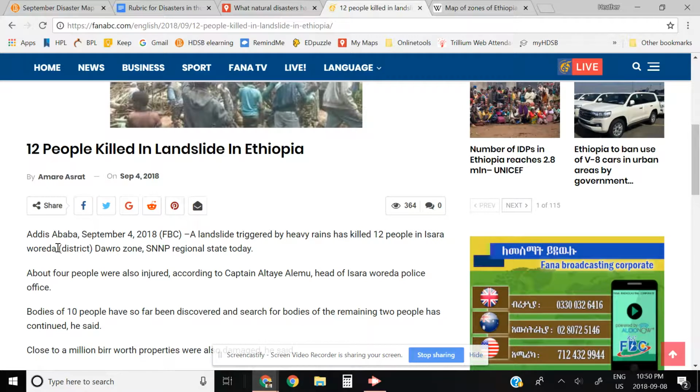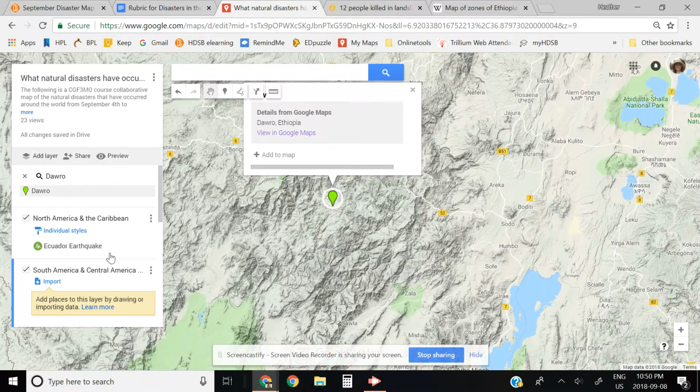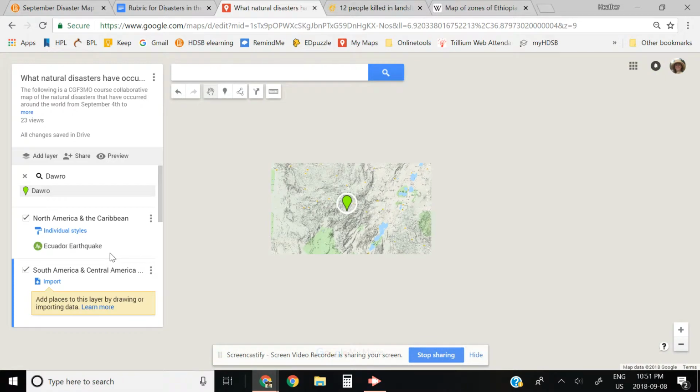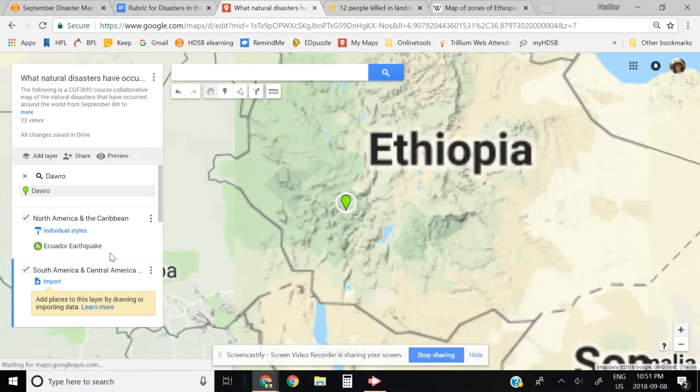So if I put down the Taro district, I can copy this and put this right into my map. And you're going to be doing the same thing when you're looking up your information. I'm going to see if I can find Taro. And there it is, right? So this is the Taro district within Ethiopia. I can scroll out. So here's Ethiopia, but I have it in a very precise location.